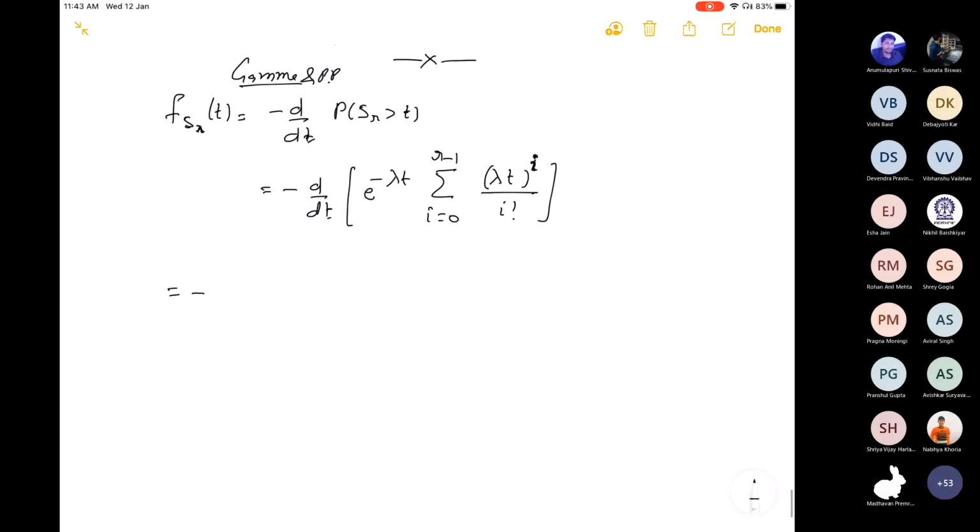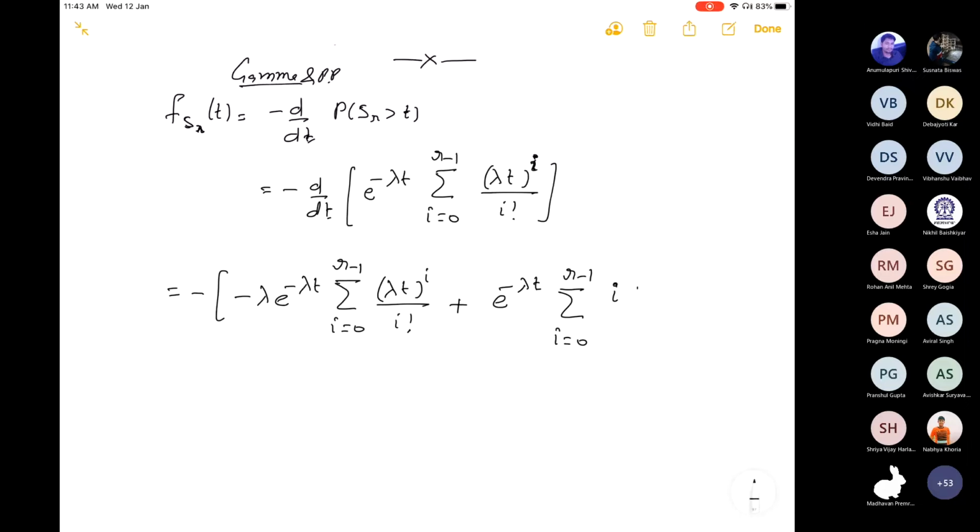The derivative will be minus lambda e raised to power minus lambda t, summation i from 0 to R minus 1, (lambda t) raised to power i divided by i factorial, plus e raised to power minus lambda t as it is, into summation i from 0 to R minus 1 of i (lambda t) raised to power i minus 1 into lambda upon i factorial.